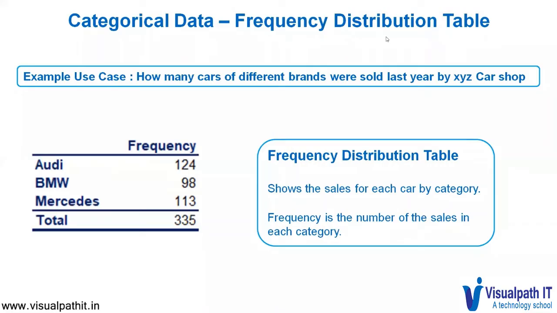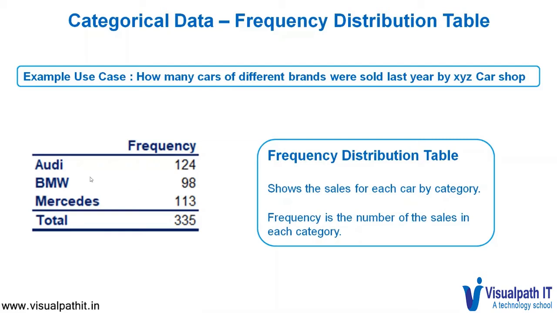We'll start with a frequency distribution table for representing categorical data. Assume that you are an owner of a car shop and you want to find out the sales made by each brand of car last year.